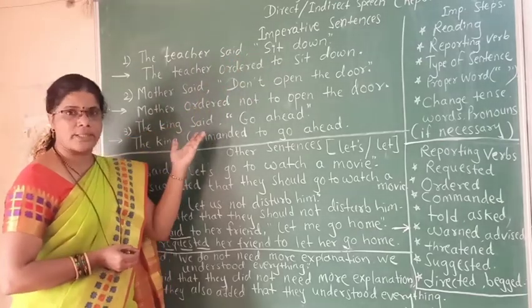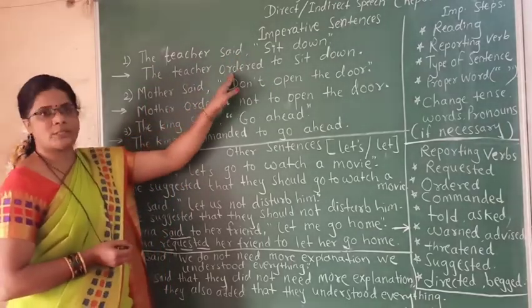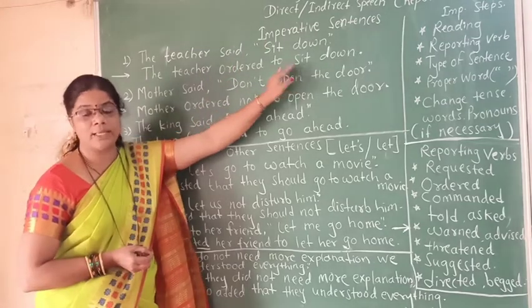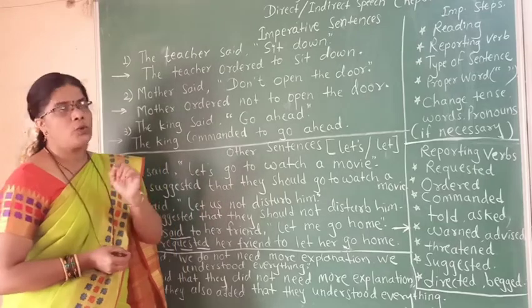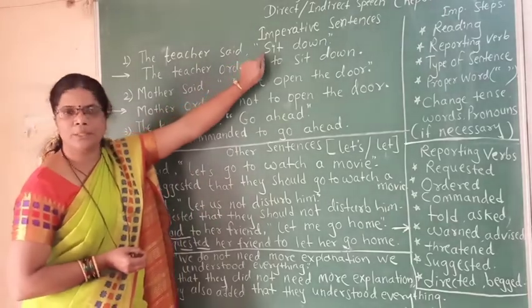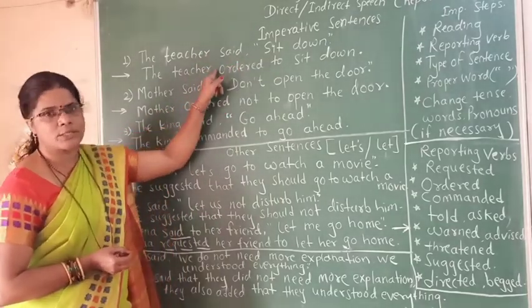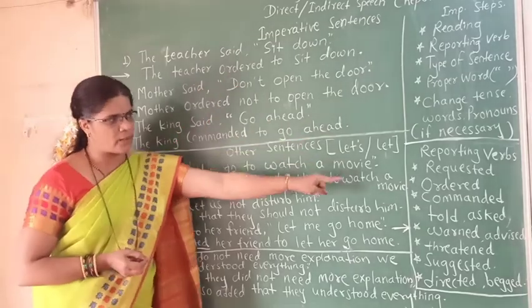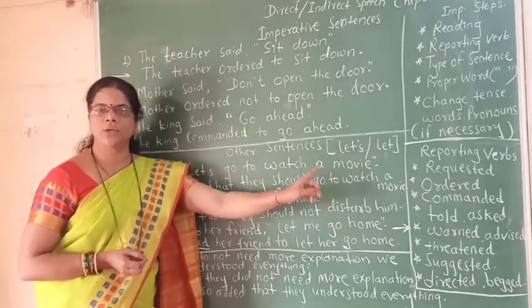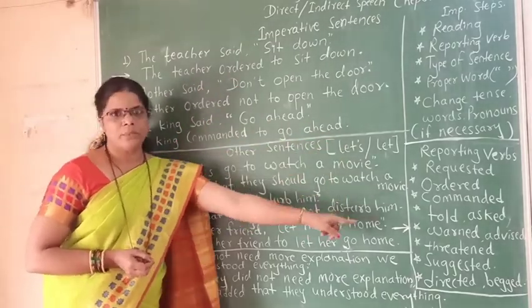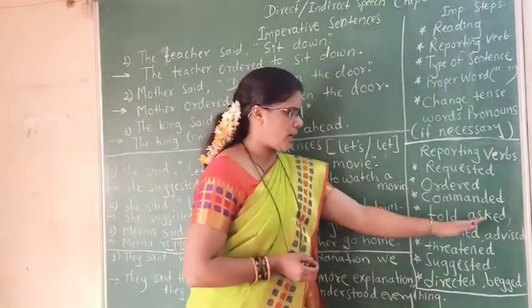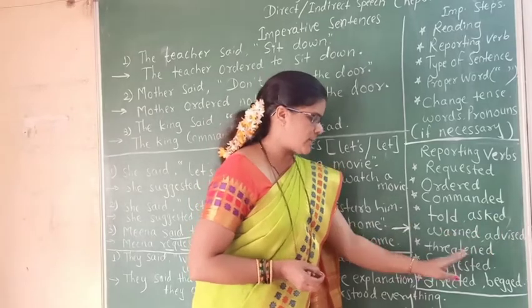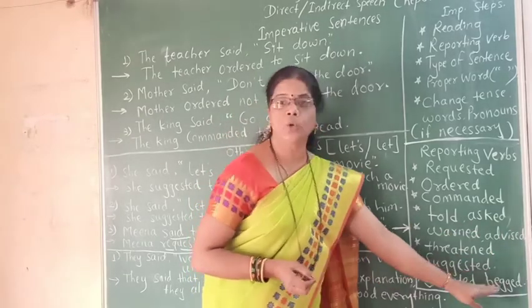Then we would have said that Meena requested to sit down. As please is the word which shows the request. So, according to the meaning of this imperative sentence, you have to change this reporting verb, and according to the tone of that sentence, you have to use either requested or ordered, commanded, told, asked, warned, advised, threatened, suggested, directed or begged.